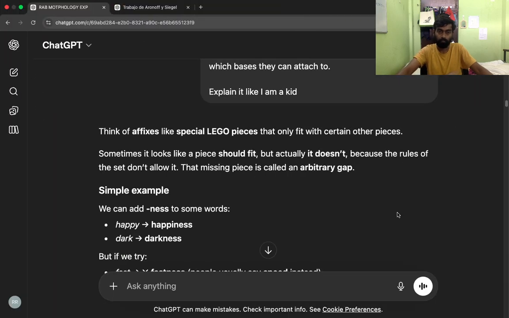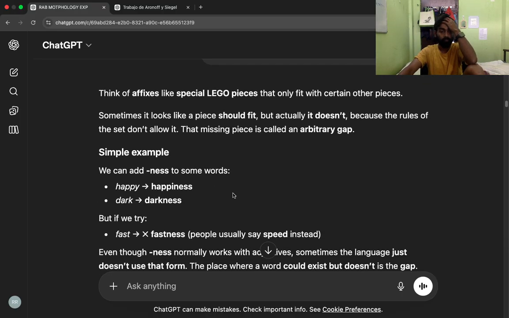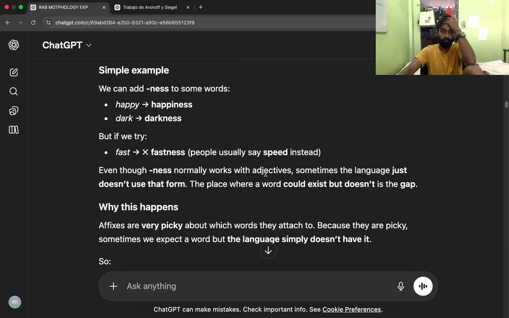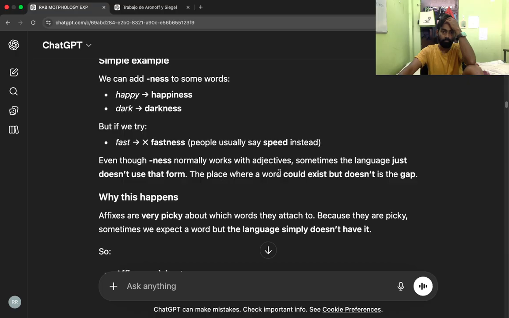Think of affixes like special Lego pieces that only fit with certain other pieces. Sometimes it looks like a piece should fit, but actually it doesn't because the rules of the set don't allow it. That missing piece is called an arbitrary gap. Simple example, we can add -ness to some words. Happy, happiness, dark, darkness. But if we try fast, fastness, people usually say speed instead. Even though -ness normally works with adjectives, sometimes the language just doesn't use that form. The place where a word could exist but doesn't is the gap.